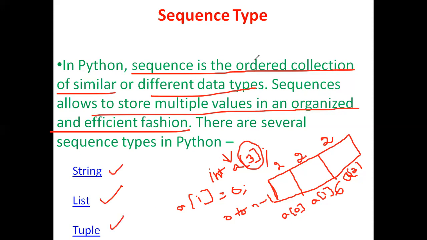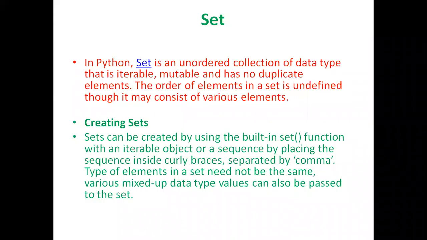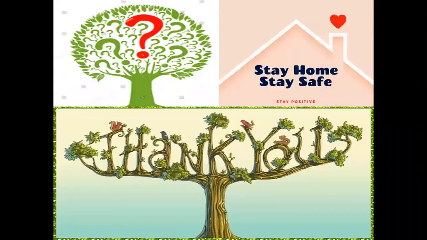Let us have a look at these three types, that is string, list, and tuple, in the next class. So till now in today's session, we have seen what the different data types in Python are, and that the data types are divided into 5 categories: numeric, sequence type, dictionary, etc. Under numeric we have seen 3 different data types: integers, complex numbers, and floating point numbers.